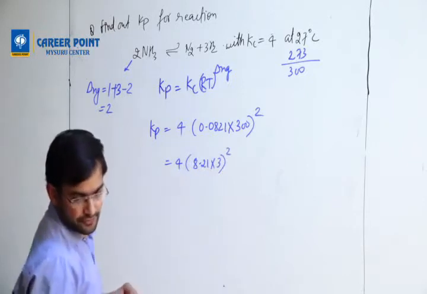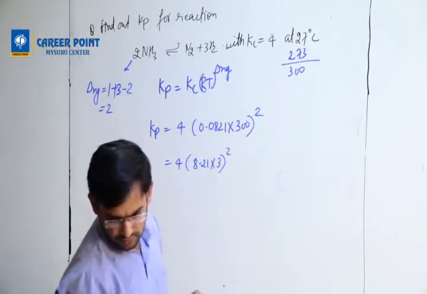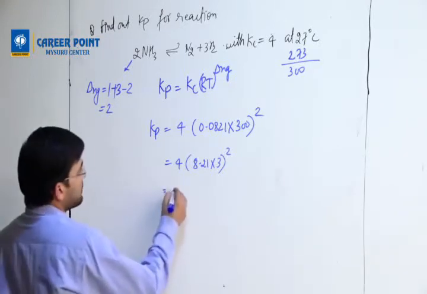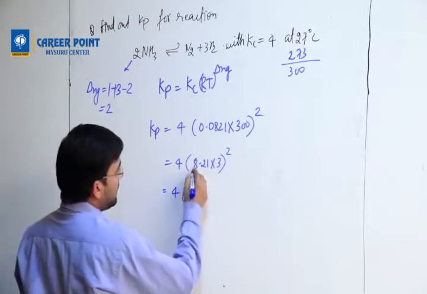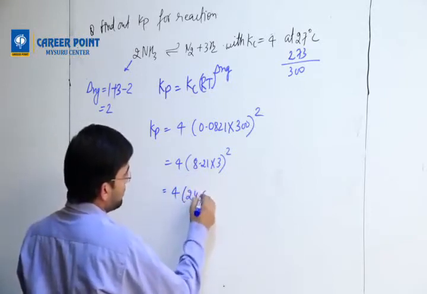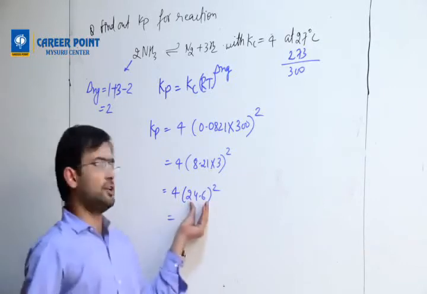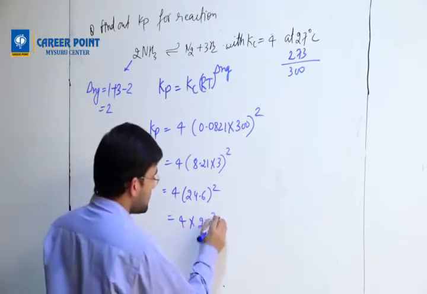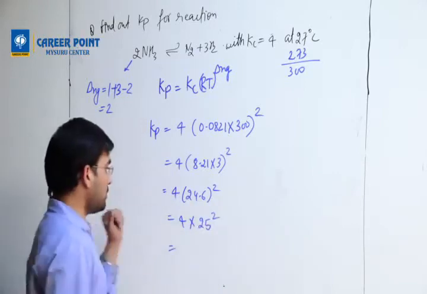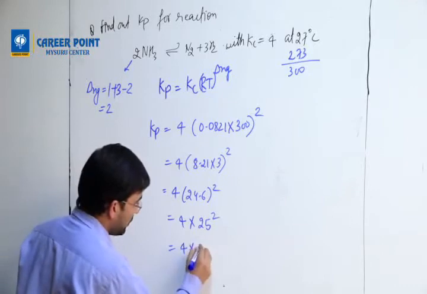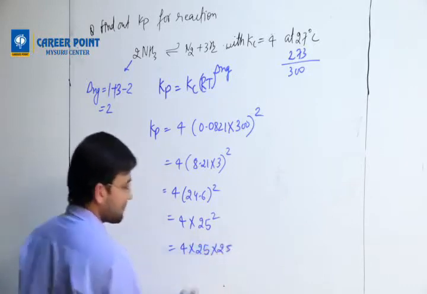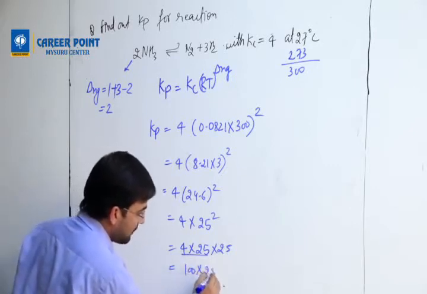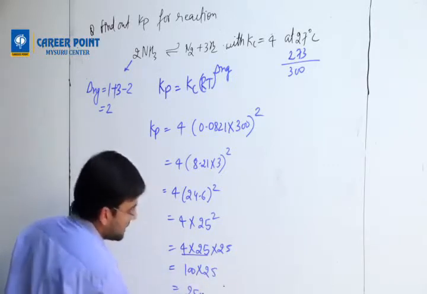Okay, so 8 into 3 is about 24.6 square. This could be 25 as a nearby answer. 4 into 25 square. You could write it like this: 4 into 25 into 25. So 25 into 4, 100 into 25, so it will become 2500.